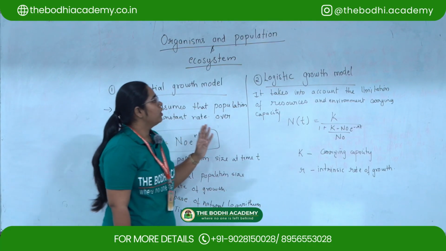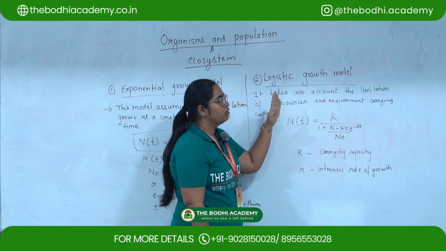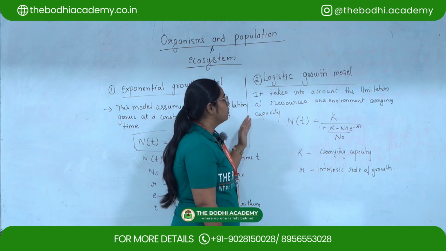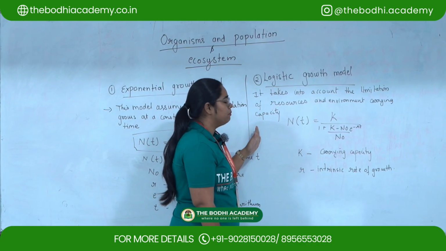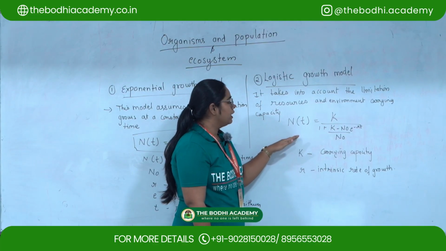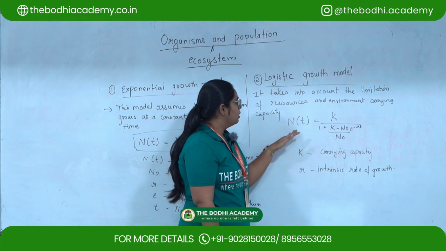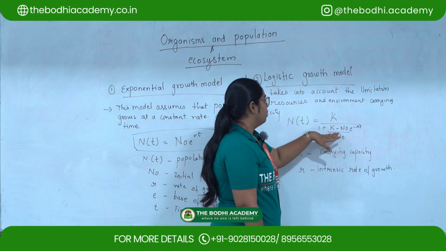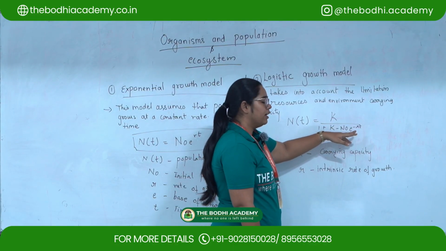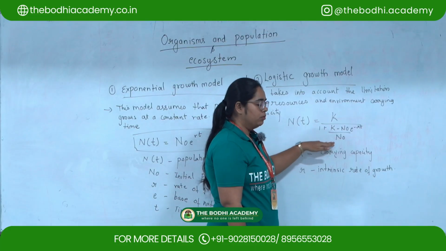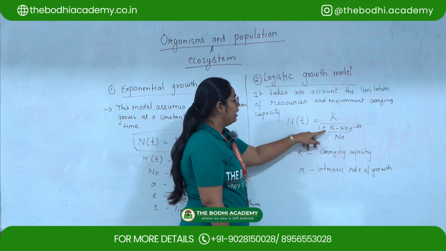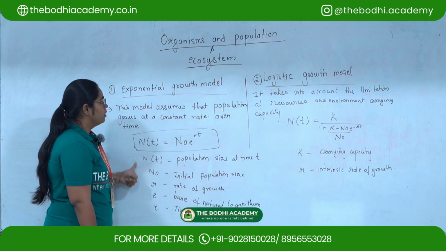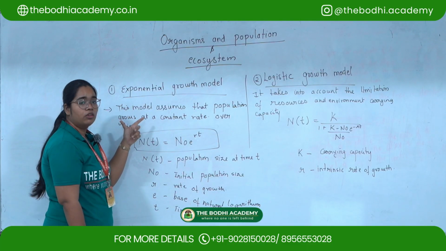The second model of growth is the logistic growth model, wherein it takes into account the limitation of resources and environmental carrying capacity. This can be given in an equation, that is Nt equals K upon 1 plus (K minus N0) e to the power minus rt upon N0, wherein Nt, N0, e and r are the same as for the exponential growth model.